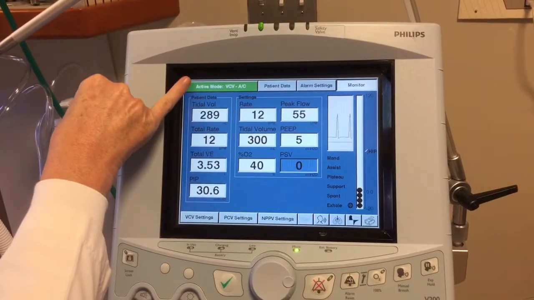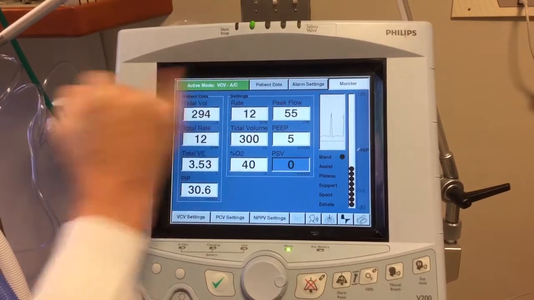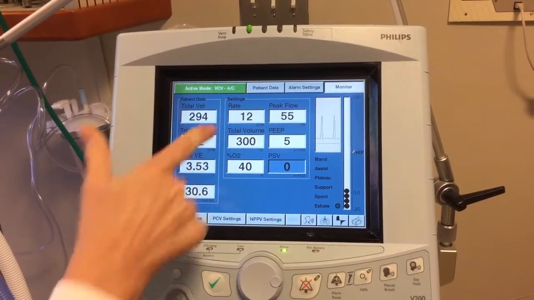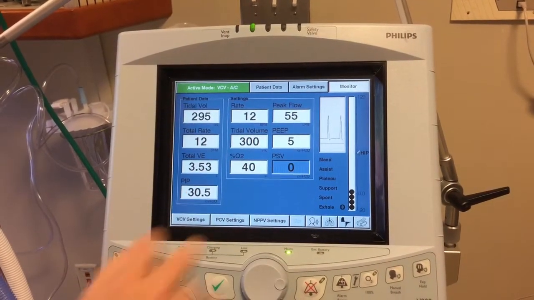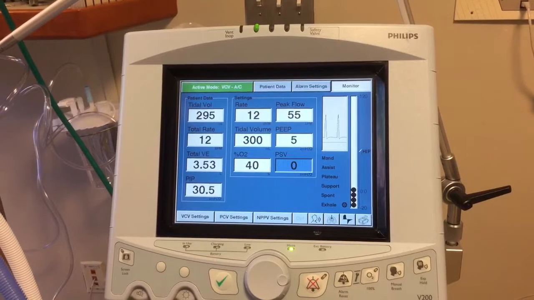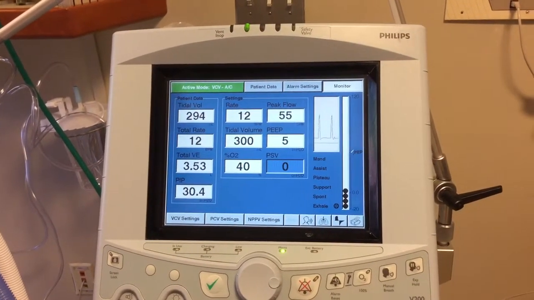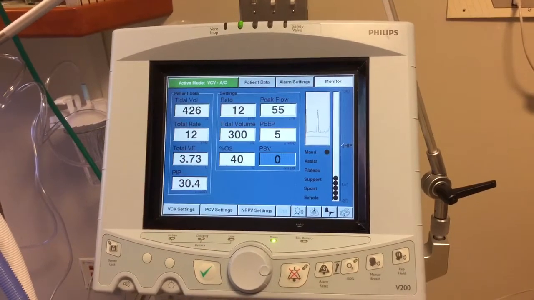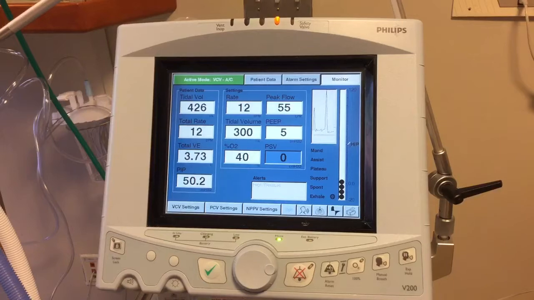The active mode will always be lit in green. See, the active mode says volume control, assist control. So they're on assist control, rate of 12, tidal volume 300, 40%, and PEEP of 5. As far as alarms, respiratory therapy is responsible for setting the alarm settings. The main alarm is going to be the high pressure alarm, and we'll see this here in just a minute.